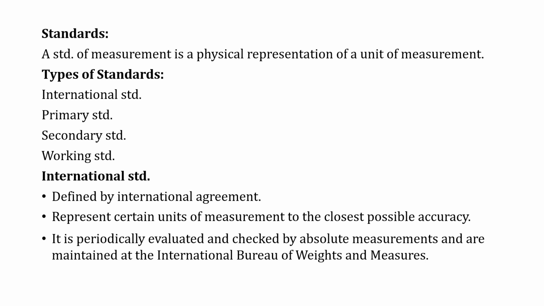Then we come to standards. What is meant by a standard? A standard of measurement is a physical representation of a unit of measurement. Standards come in many types. Here we consider international standard, primary standard, secondary standard and working standard. What is an international standard? It is defined by international agreement and represents certain units of measurement to the closest possible accuracy. It is periodically evaluated and checked by absolute measurements and is maintained at the International Bureau of Weights and Measures.